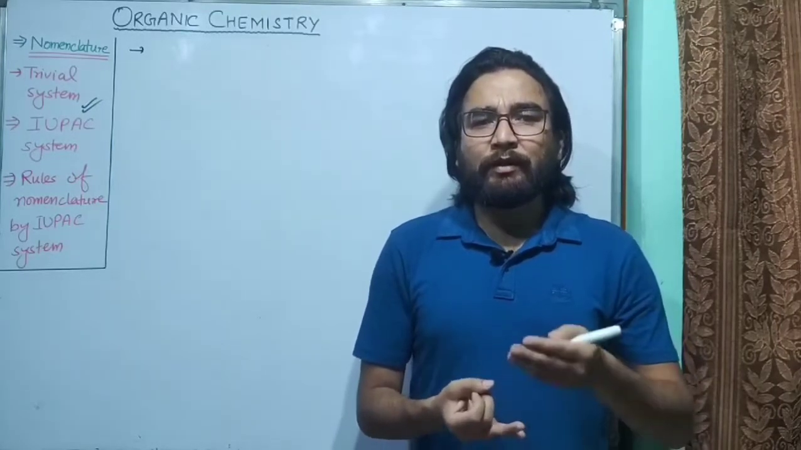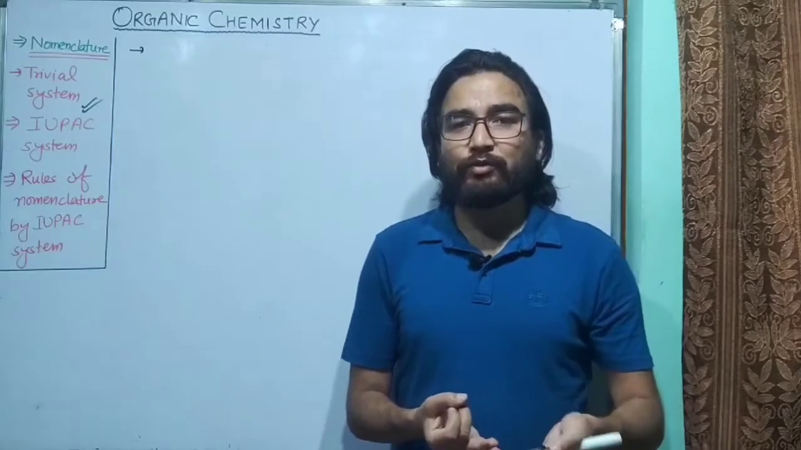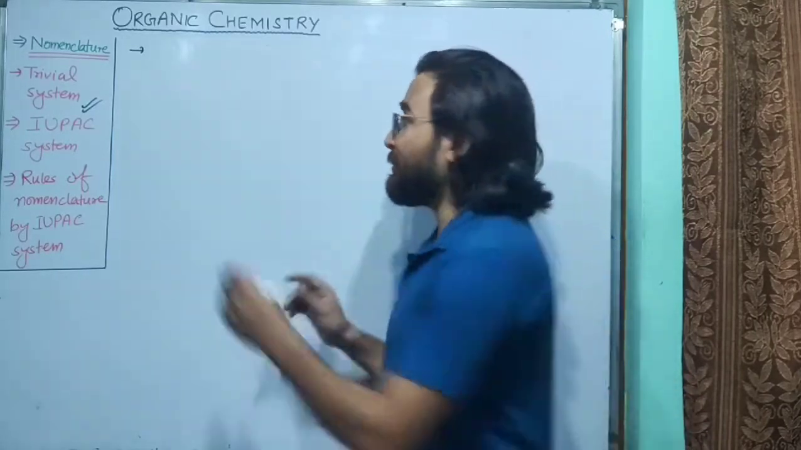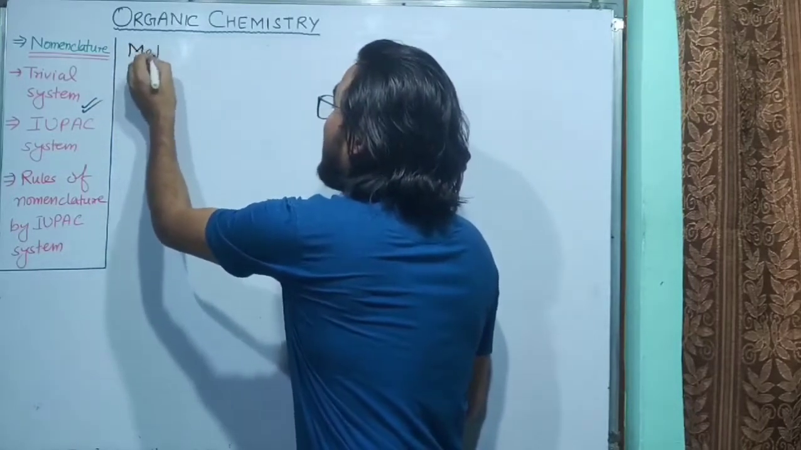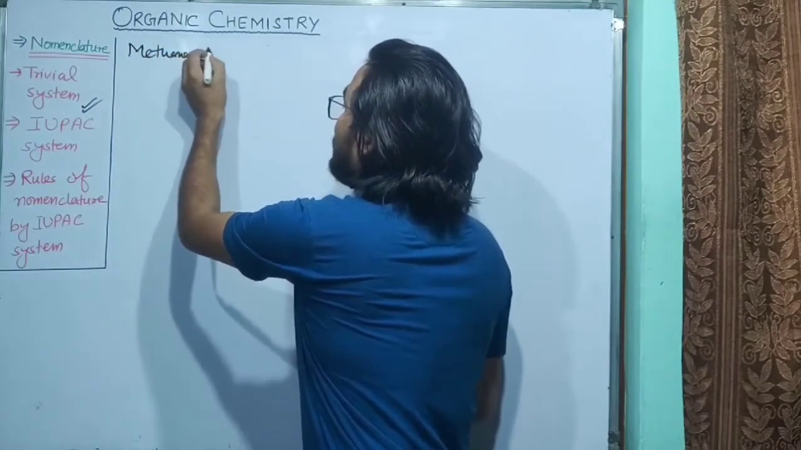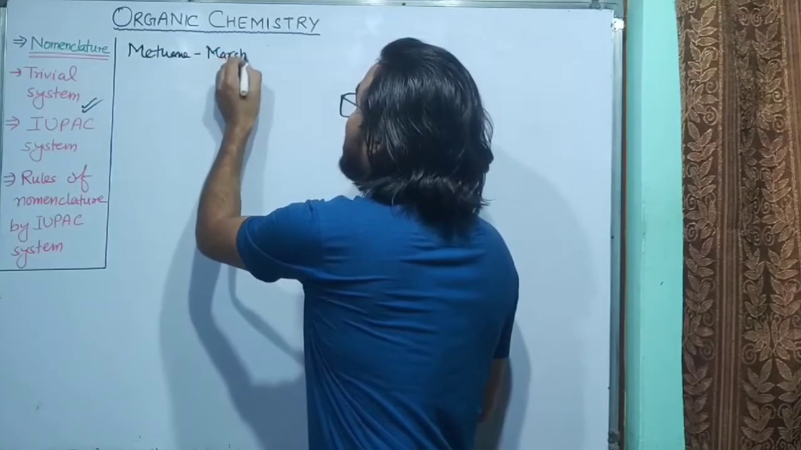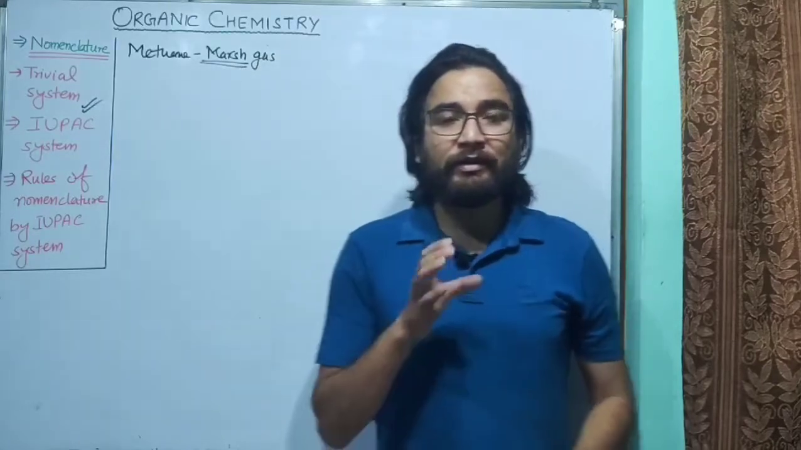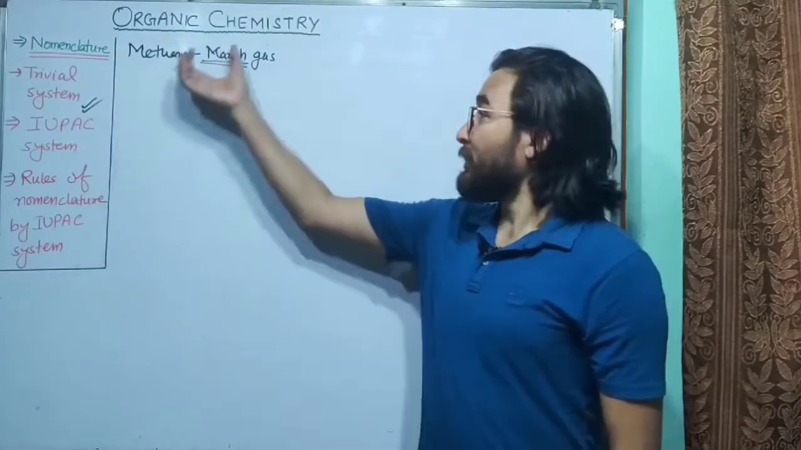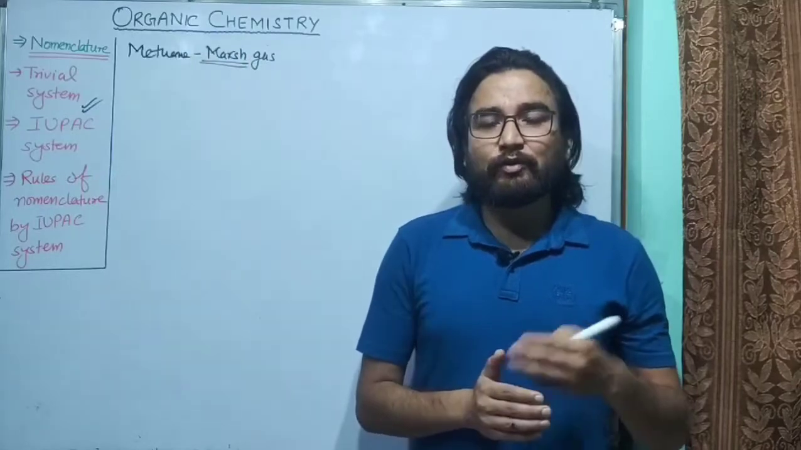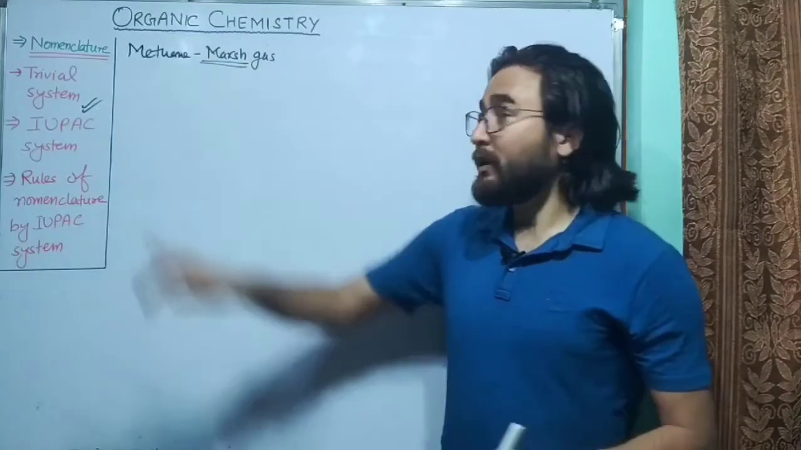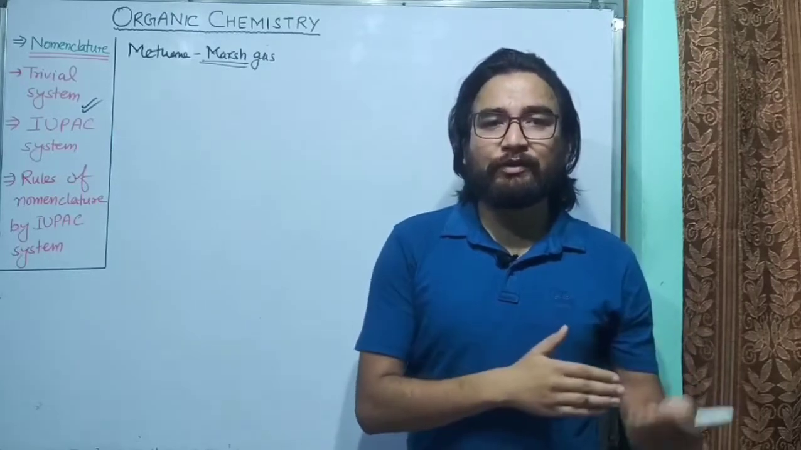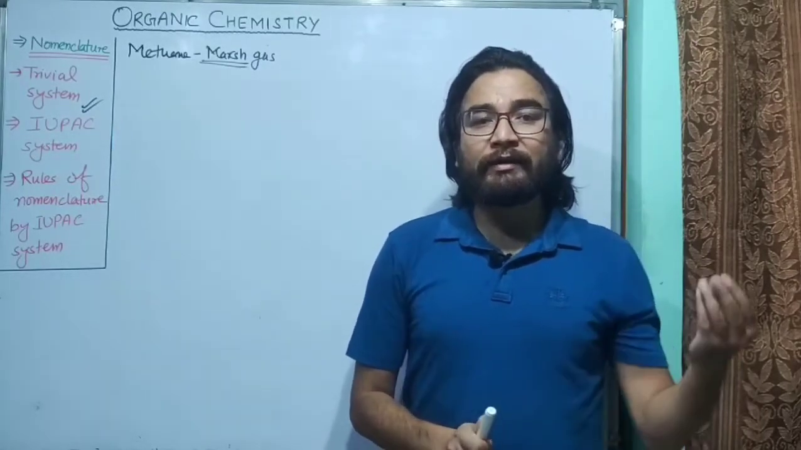For example, some names are given on the basis of source, meaning the source from where the organic compound comes. For example, methane has a common name, marsh gas. Why is it called marsh gas? Because it is generally obtained from marsh. That's why it is also called marsh gas. So that is on the basis of source, or the name can also be given on the basis of properties or their Latin or Greek roots.